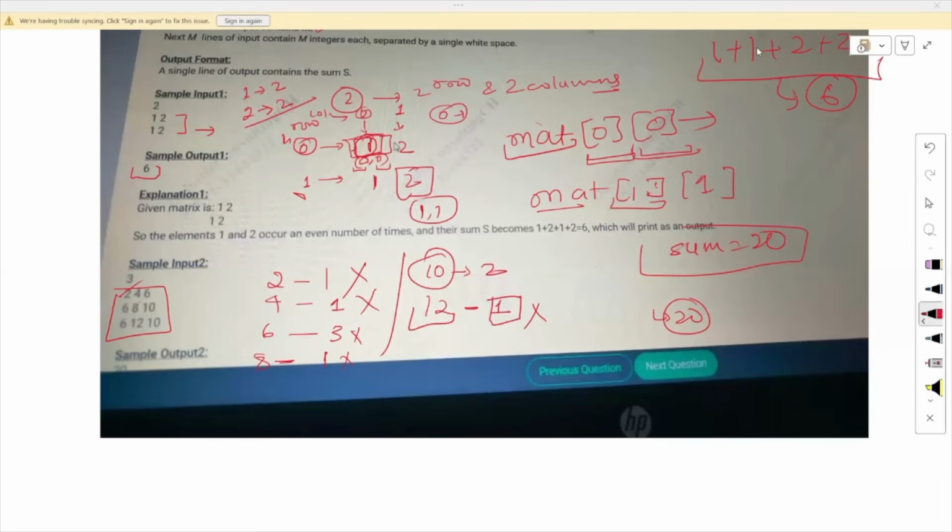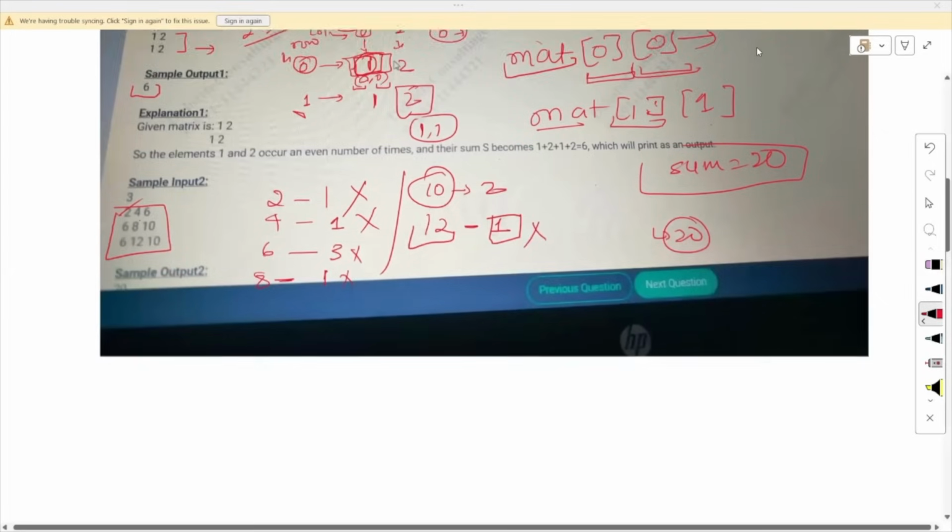I hope you understood how we are approaching this problem. We go through the matrix and take the occurrence of every unique element. After that, we check which element occurs an even number of times, and whichever does, we add it to our answer. After the whole iteration, I simply return the answer I have. So this is the approach to solve this problem.